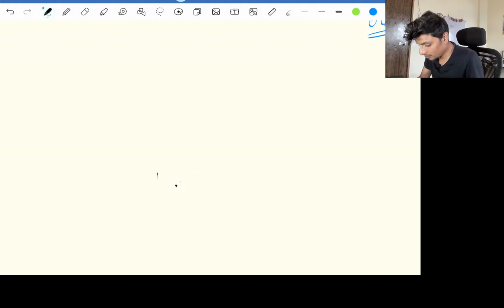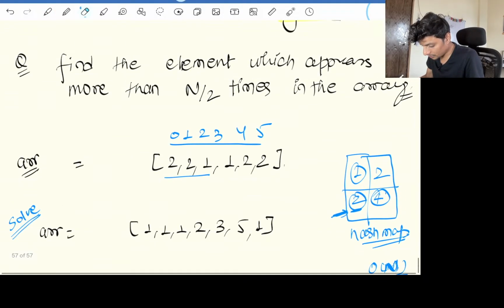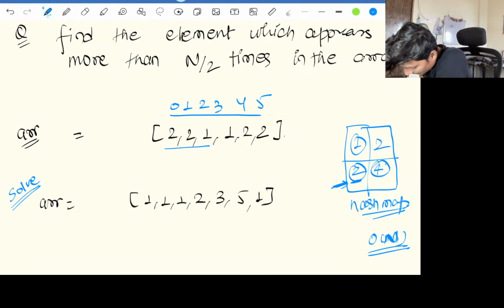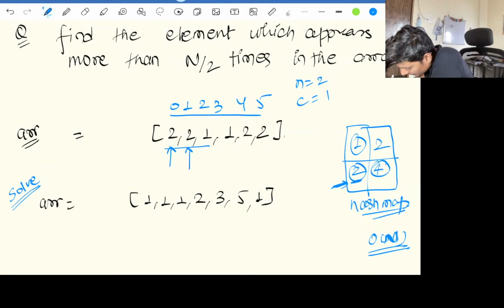So I'll teach you what we can do. We will consider anyone to be in profit now. Over here we are considering 2 is in profit. We'll save the number as 2 and the count as 1. If the next number is 2, we'll increase the count to 2. If the next number is something other than 2, we'll decrease the count by 1.